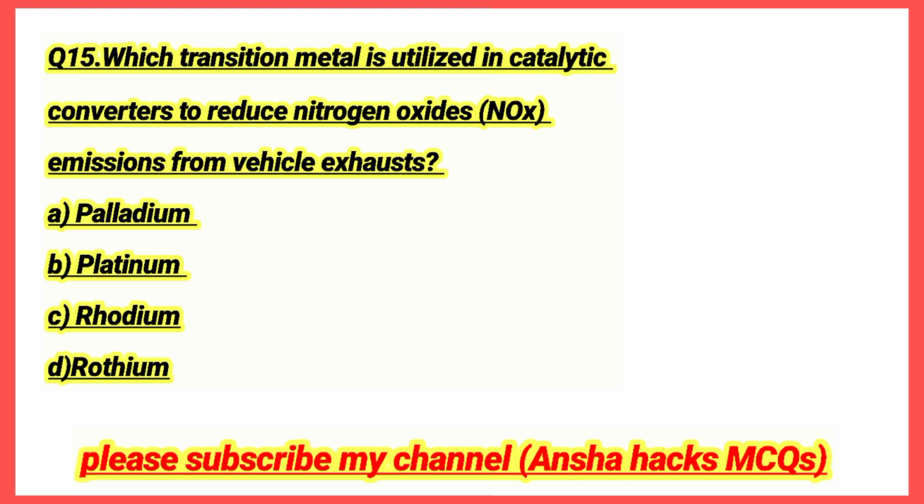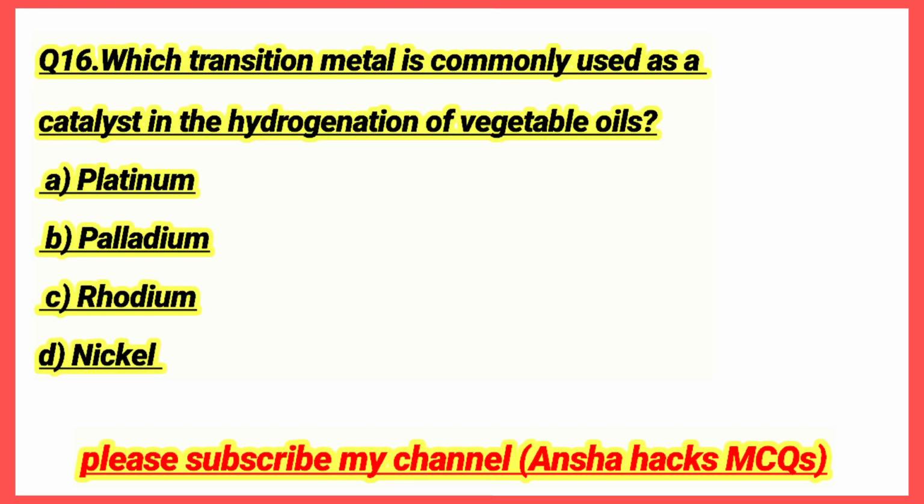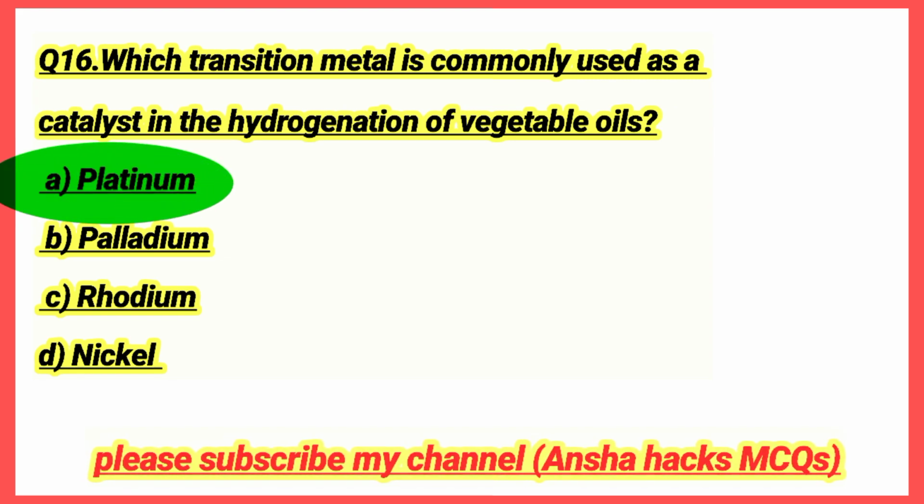Question number 15. Which transition metal is utilized in catalytic converters to reduce nitrogen oxide emissions from vehicles? Rhodium. Option C is the correct answer. Question number 16. Which transition metal is commonly used as a catalyst in hydrogenation of vegetable oil? Platinum. Option A is the correct answer.